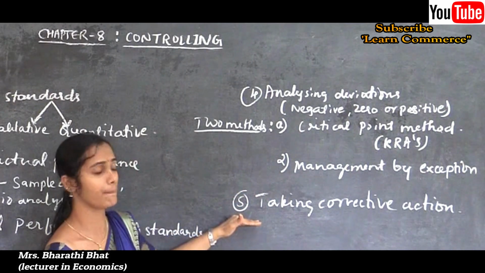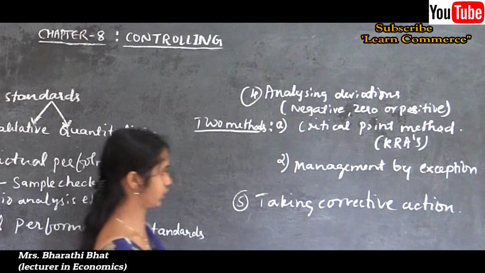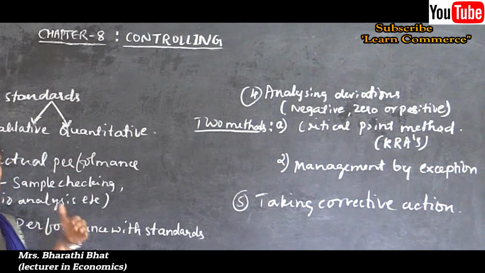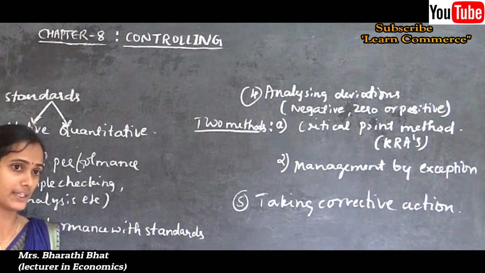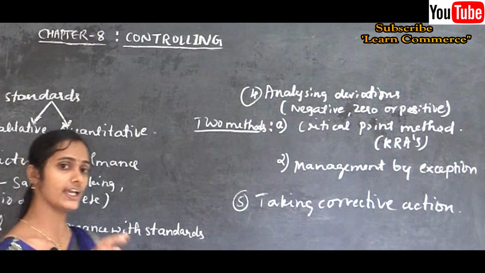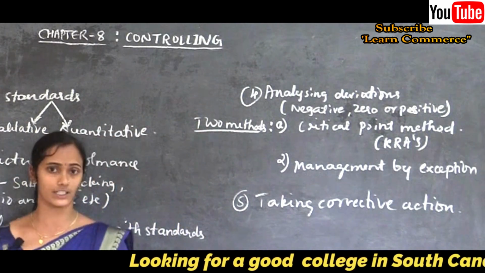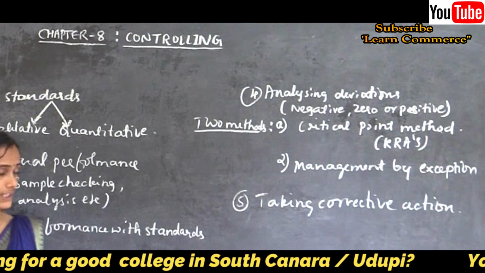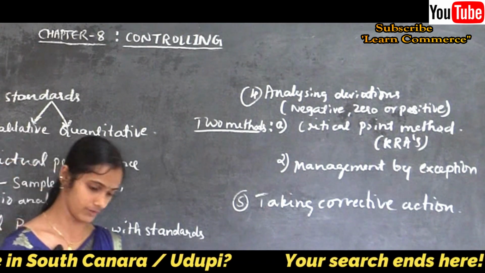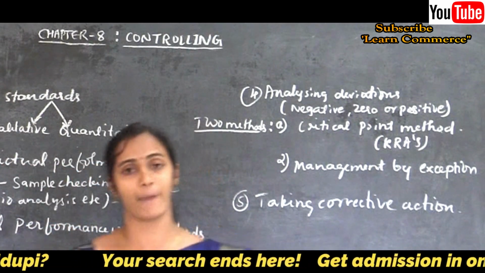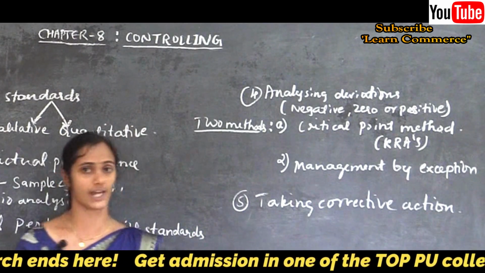The next step is taking corrective action. The meaning of controlling itself says that controlling is a process of comparing the actual performance with the set of standards, and the basis for comparing those factors is the standards.